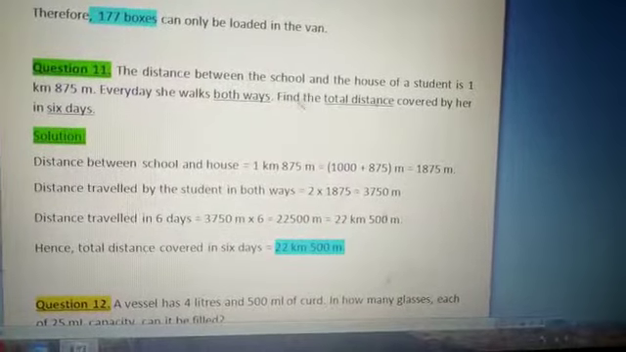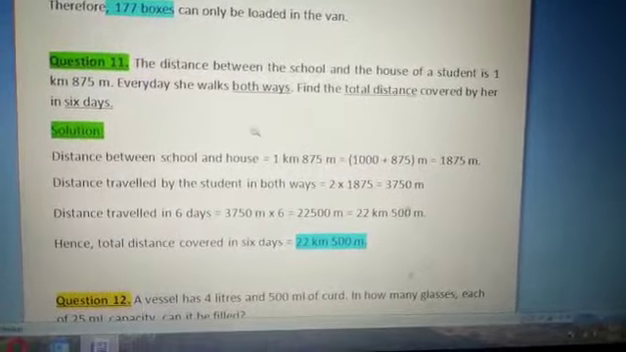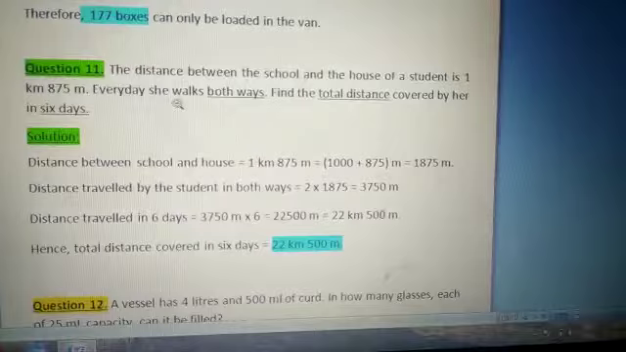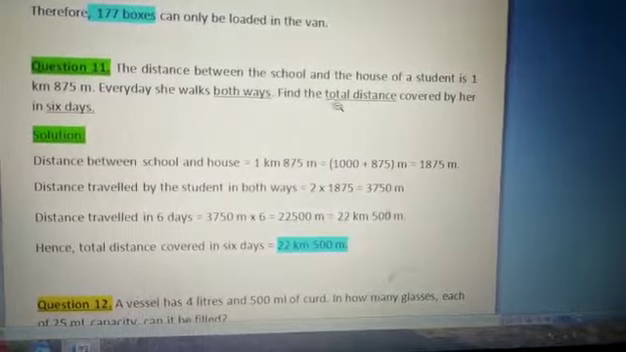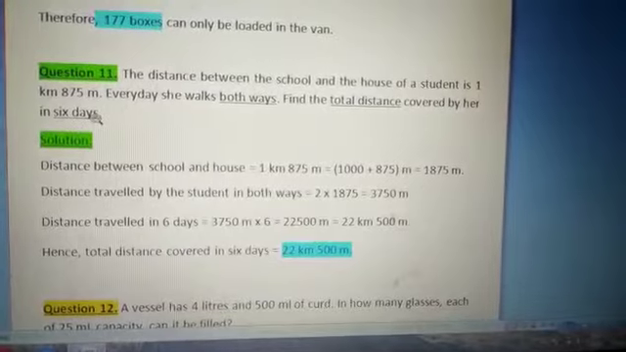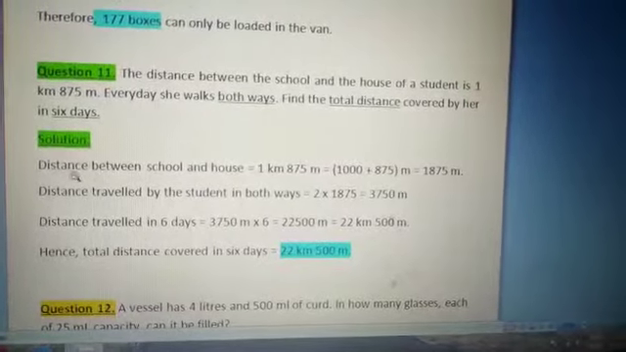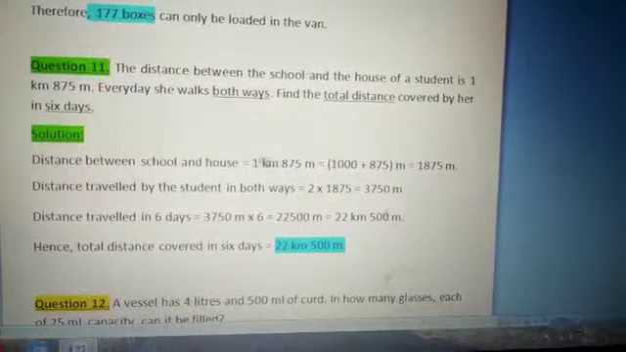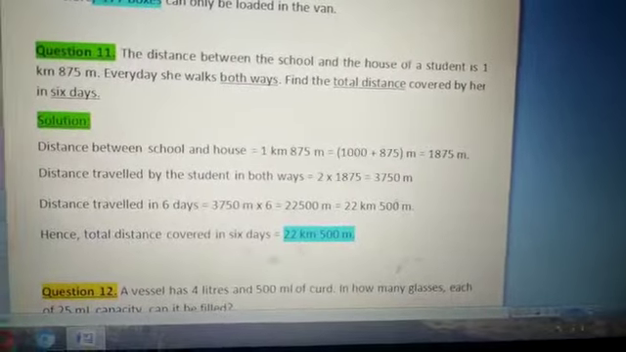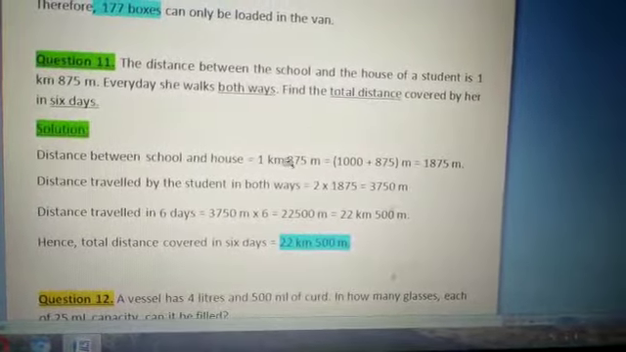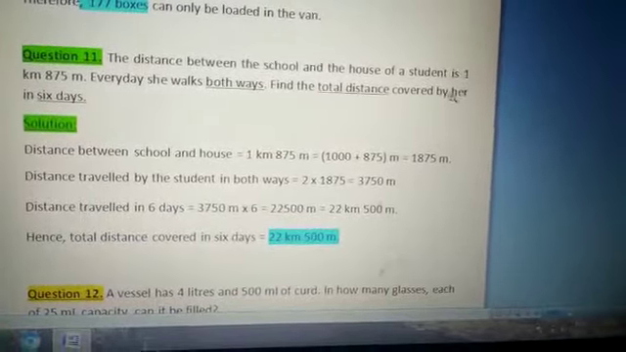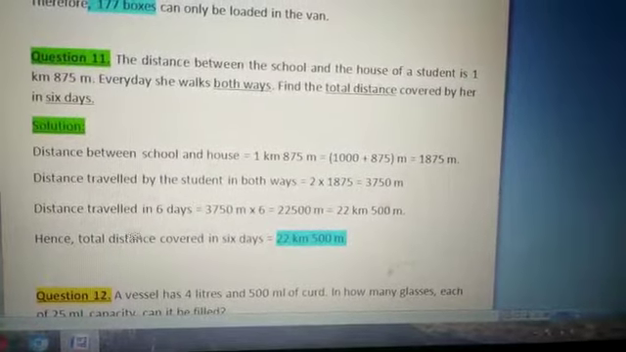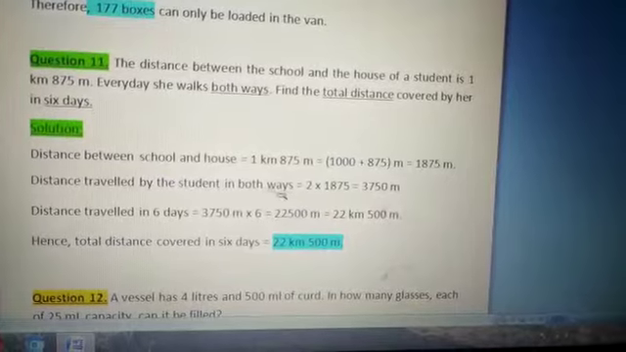The distance between the school and the house of the student is 1 kilometer 875 meter. Every day she walks both ways. Find the total distance covered by her in 6 days. Let us find the solution of the question. The distance between the school and the house is already given as 1 kilometer 875 meter. We are converting into meter: 1 into 1000 plus 875. The answer comes 1875 meter.